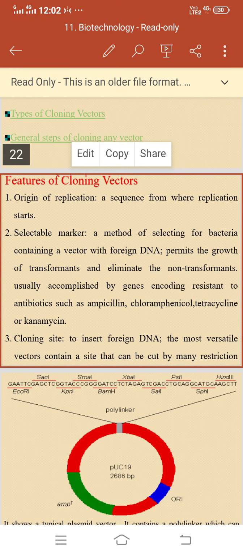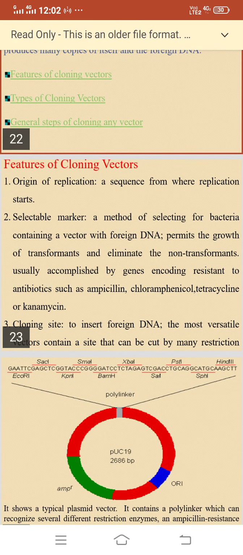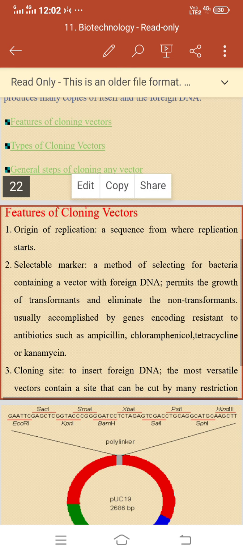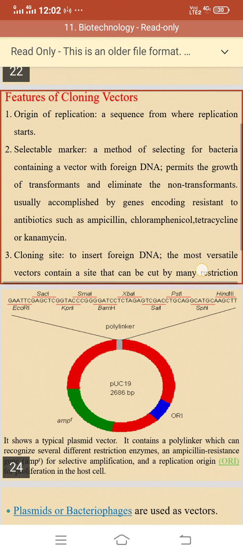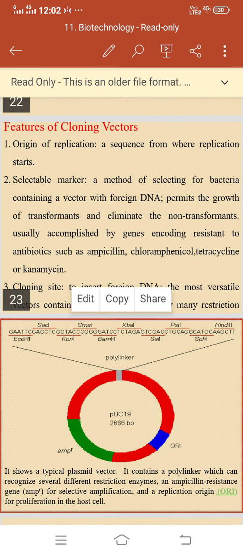Cloning site to insert foreign DNA. The most versatile vectors contain a site that can be cut by many restriction enzymes. In this particular slide or diagram, you can see it shows a typical plasmid vector. It contains a polylinker which can be recognized by several different restriction enzymes, an ampicillin resistance gene AmpR for selective amplification, and a replication origin ORI for proliferation in the host cell.